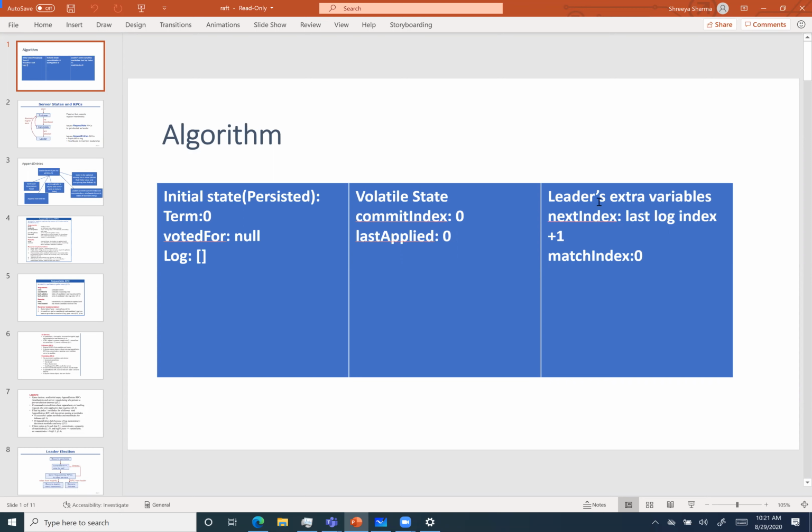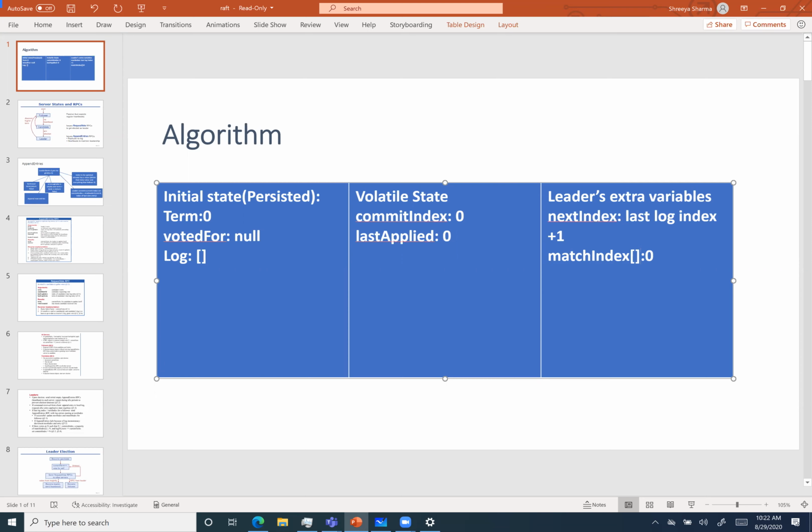Then these extra variables are just for the leader. The value is next index. Basically, it will know where to put the next value. It can also be calculated as last log index plus 1. In match index, it will store for each server, it should basically be an array. So for all the followers, what is the last match index it has?